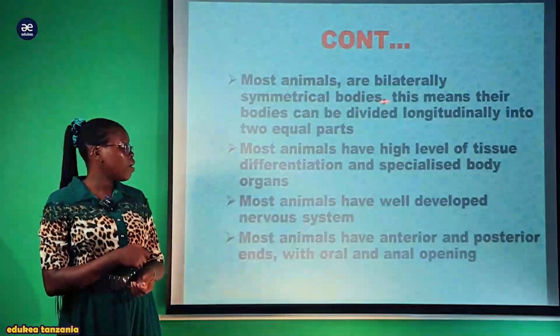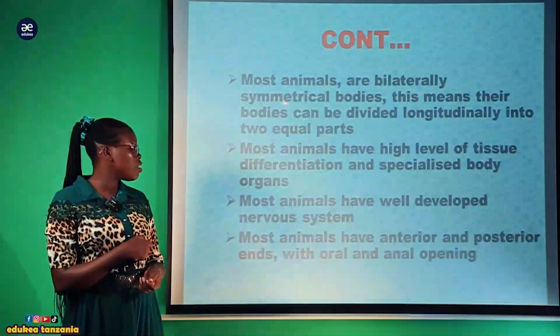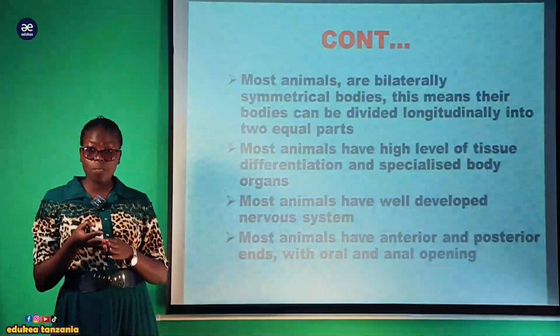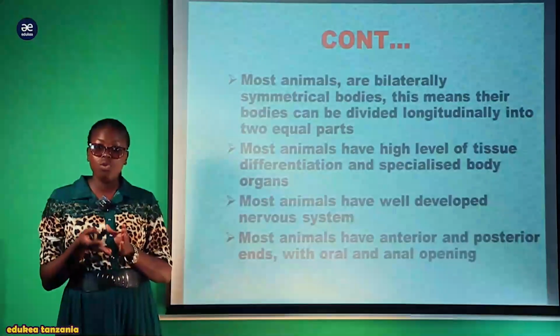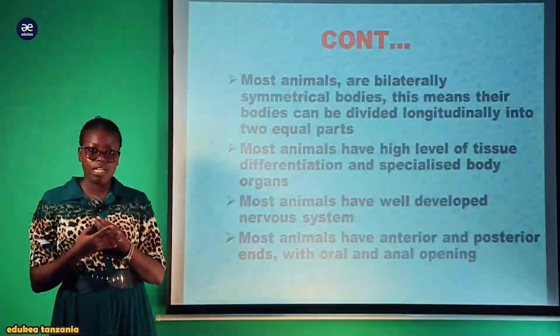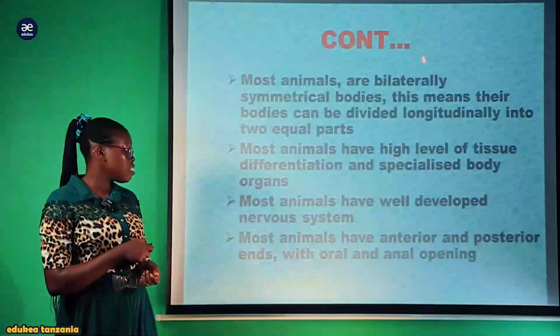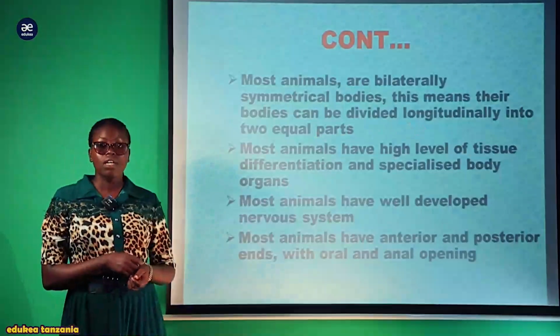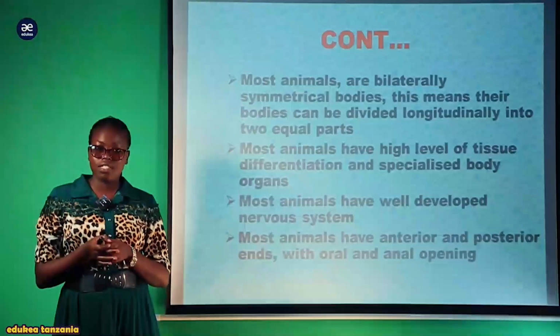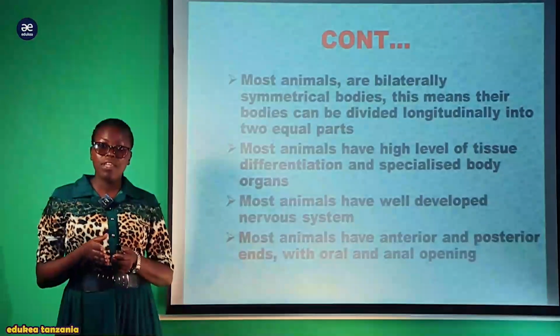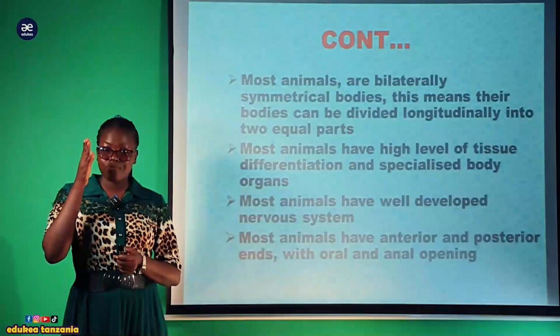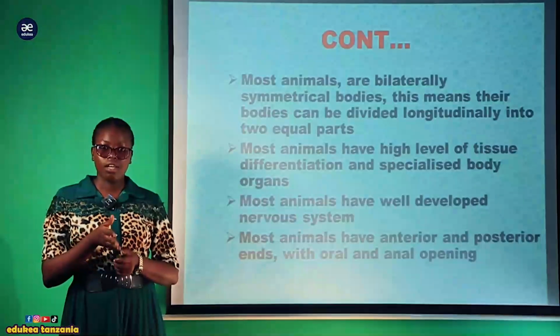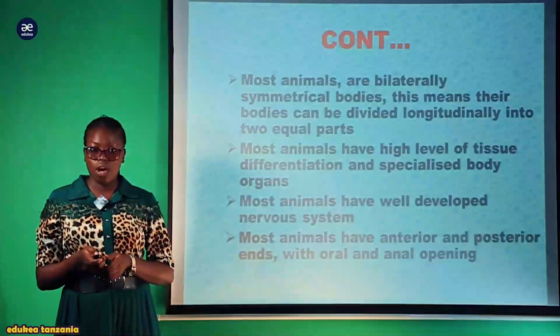Also, most animals have a bilaterally symmetrical body. Bilateral symmetry means that when you cut their body, you get two equal halves. So their body can be divided longitudinally into two equal parts. When you divide something longitudinally, meaning that you cut it vertically, you get two equal halves.